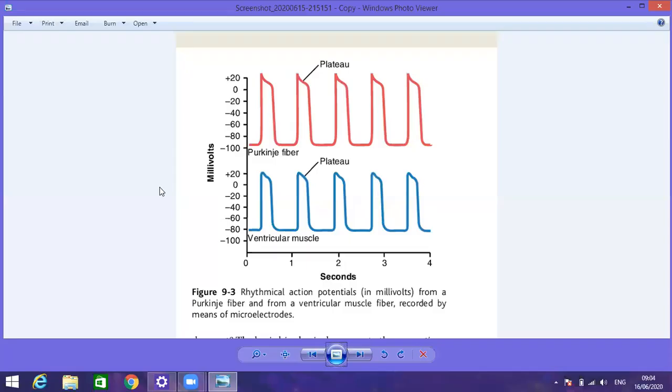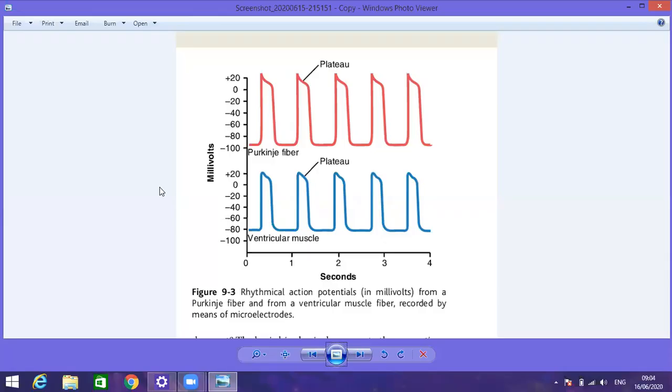Outer side is positively charged and inner side is negatively charged. In the case of the large muscle fiber, inside is minus 90 millivolt, while in the case of the cardiac muscle fiber, the resting membrane potential is about minus 80 millivolt.